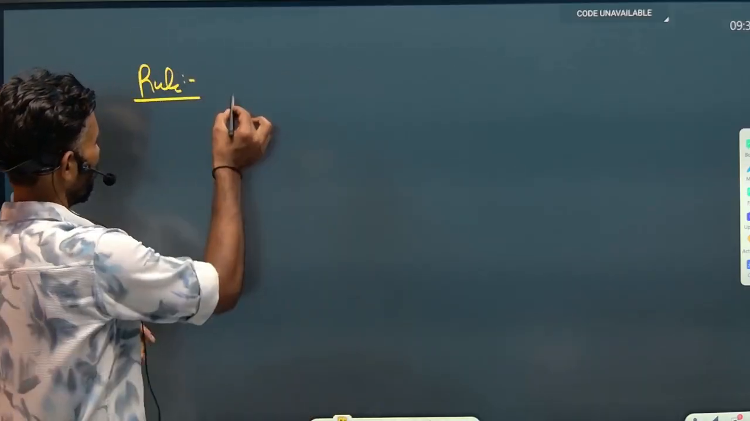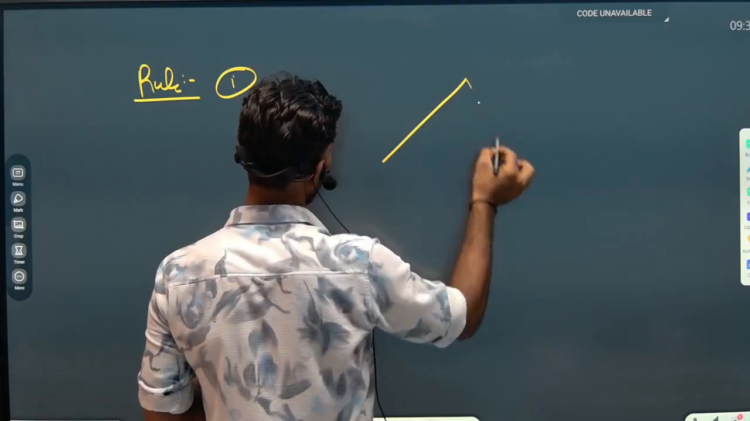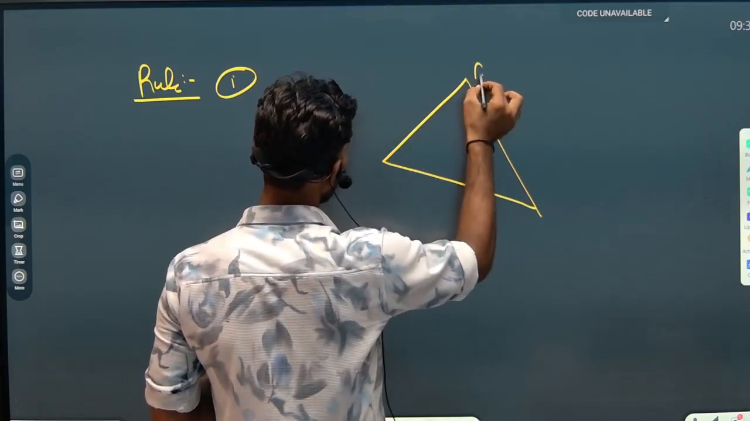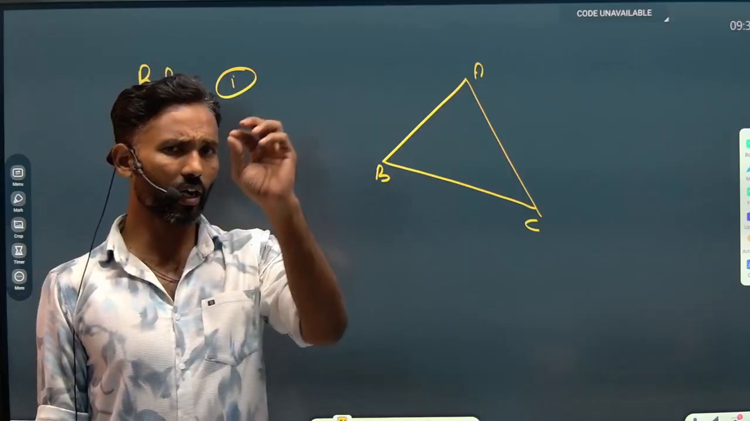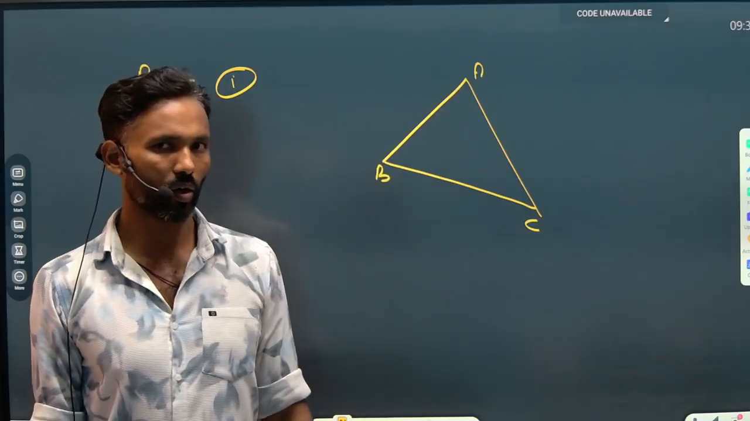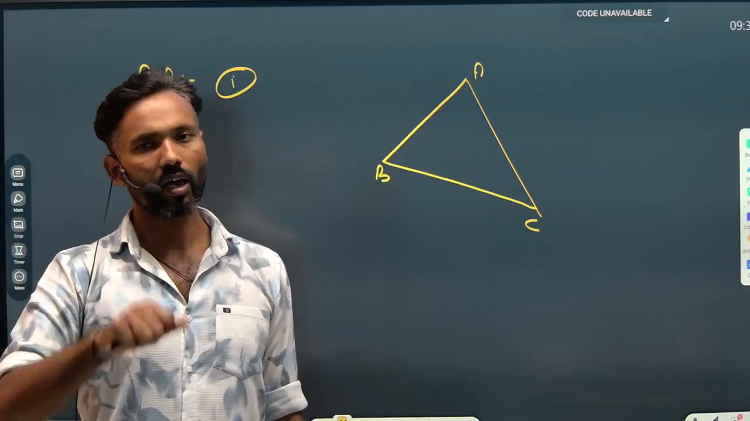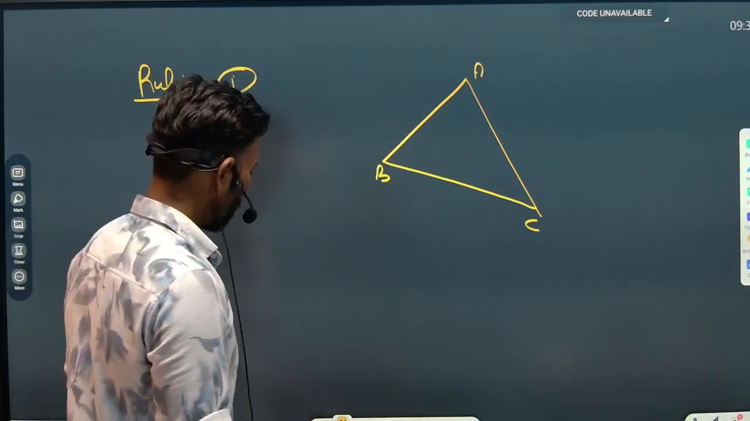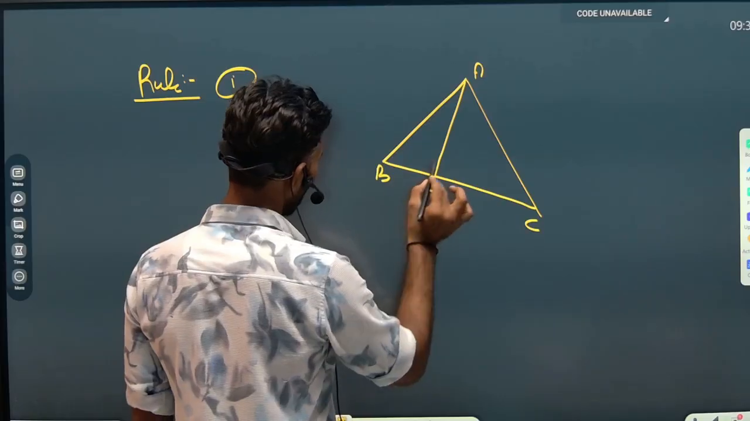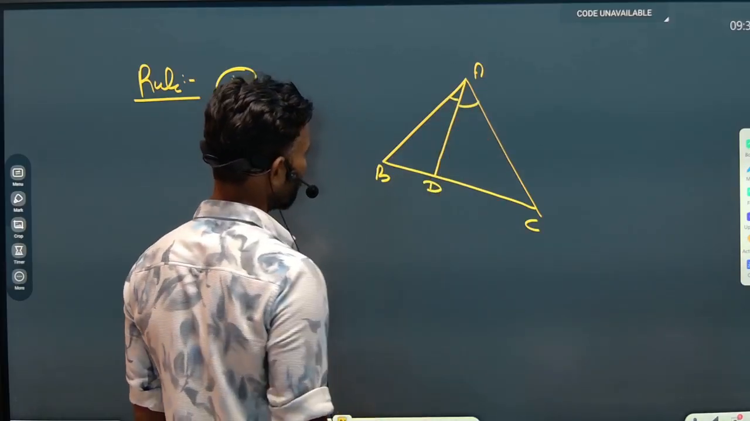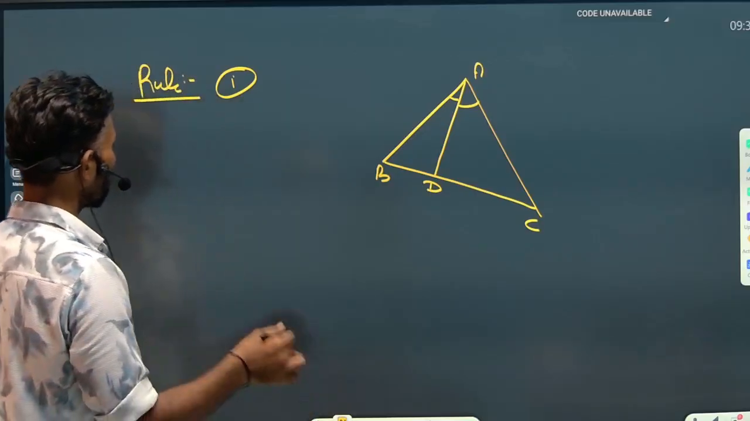So what is rule number one? Suppose we have any kind of triangle ABC, with three vertices: A, B, and C. I am going to choose vertex A, and firstly I am going to draw the angle bisector of angle A. This AD is the angle bisector of angle A. Angle bisector means AD divides angle A into two equal parts.